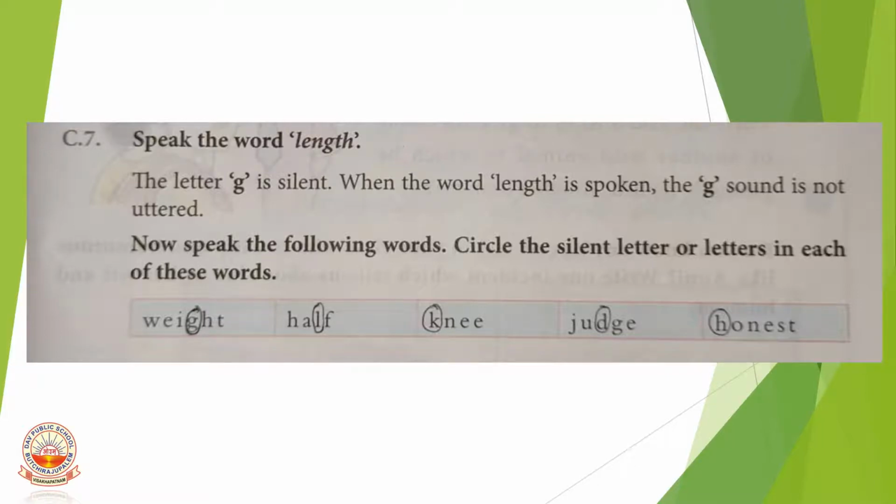Half. The silent letter is L. Knee. The silent letter is K. Judge. The silent letter is D. Honest. The silent letter is H. Understood, children?